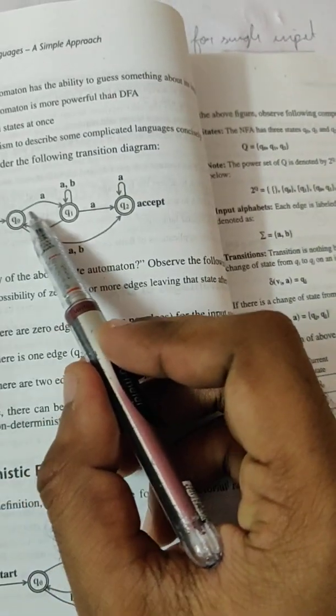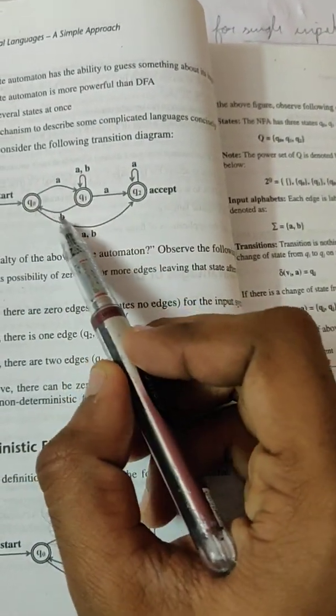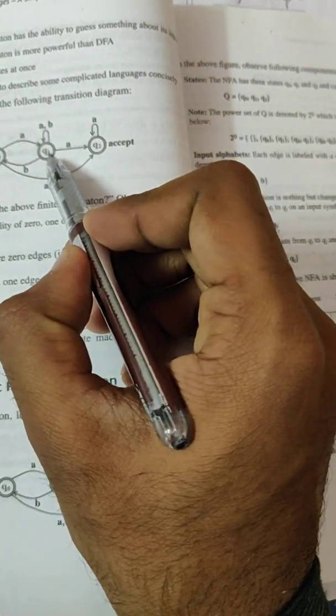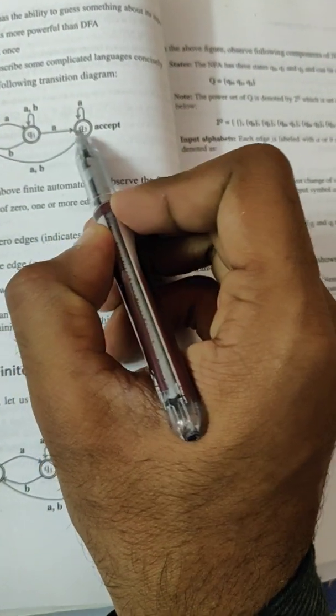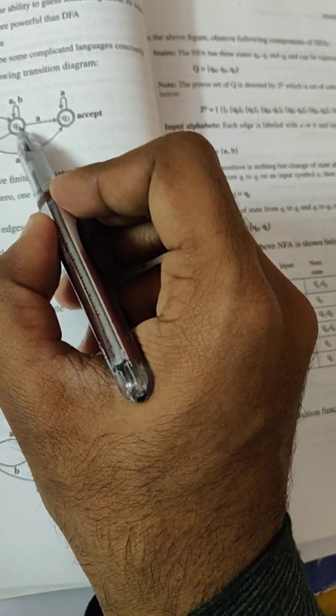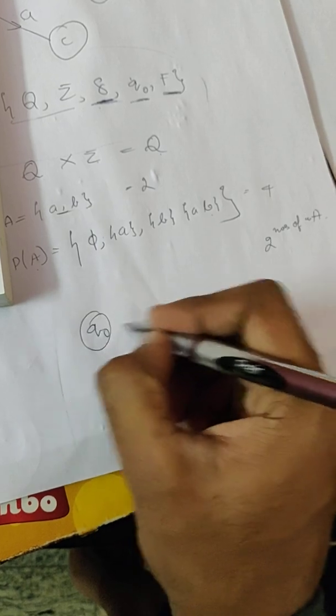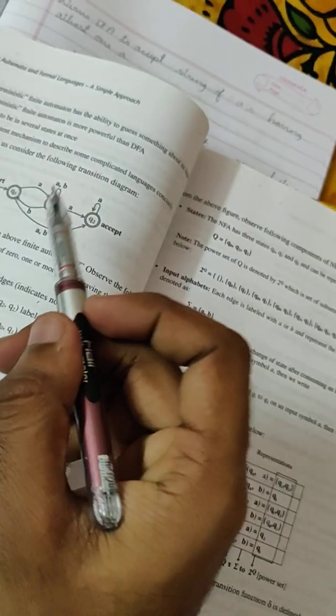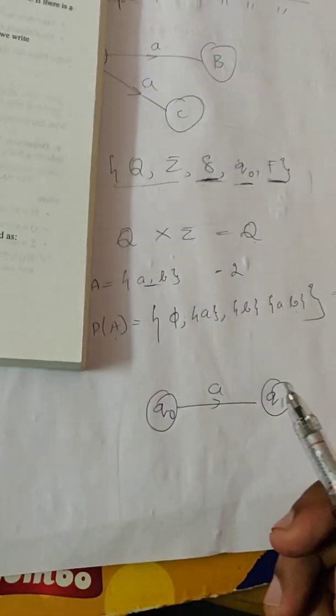When Q0 is given A, it goes to Q1. No worries, it is determined, DFA like that. When in Q1, when given A, it may go to Q2 or it may stay in Q1. I would write this like: Q0, when given A, goes to Q1.